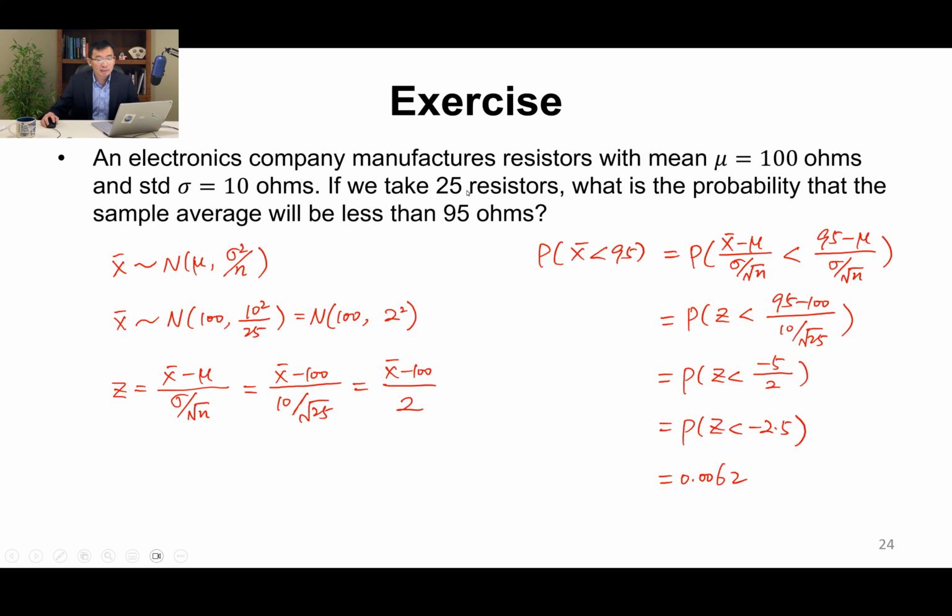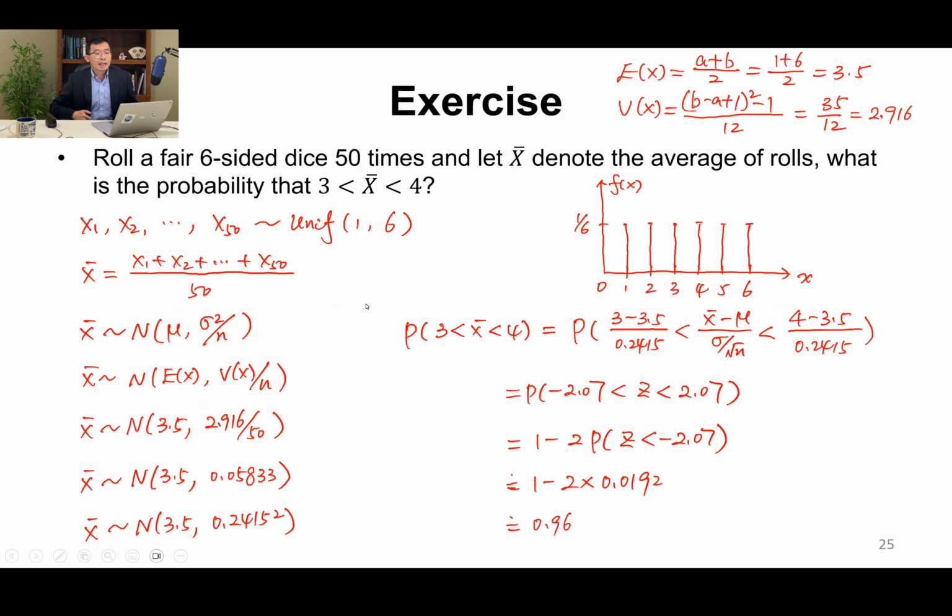In the previous example, the population is approximately normally distributed. So regardless of the sample size, and we have 25, right? The sample size is less than 30, and the X bar is still normally distributed. But if the population is not normally distributed...